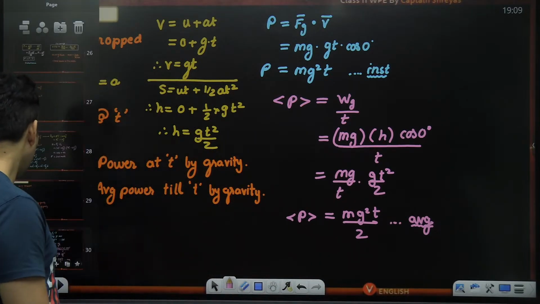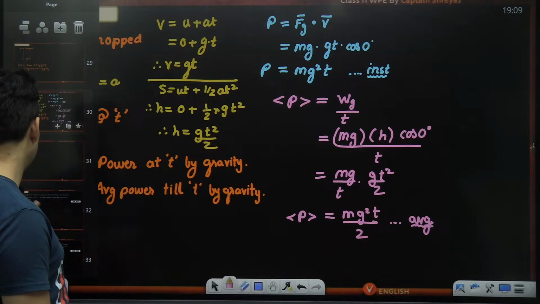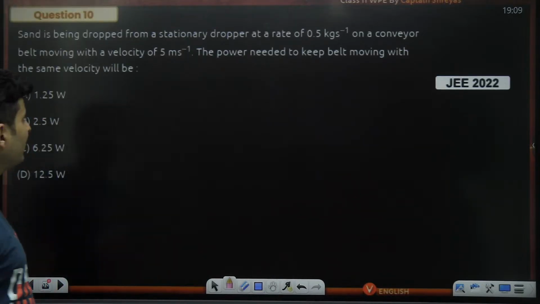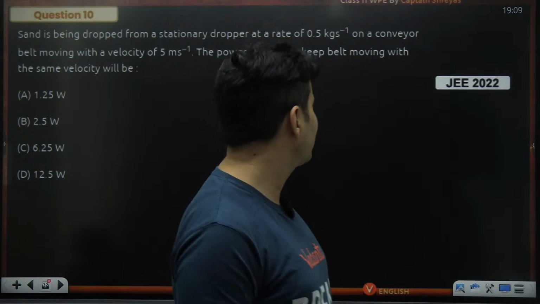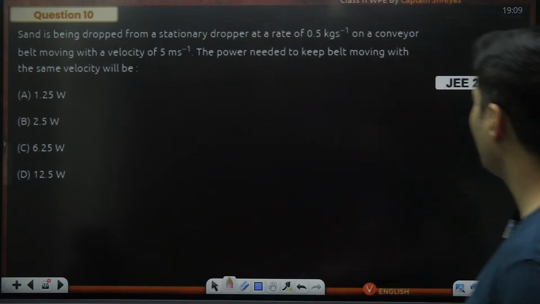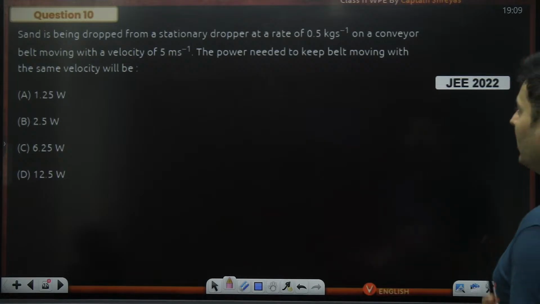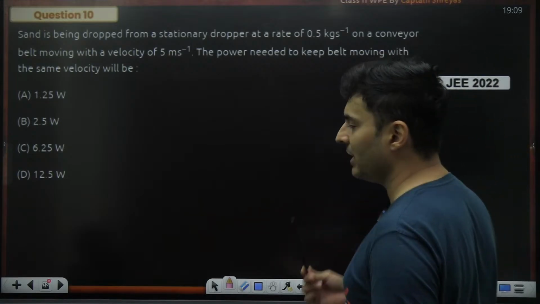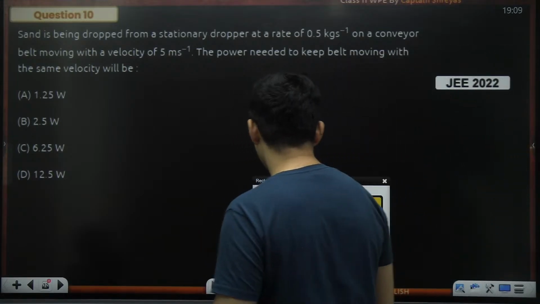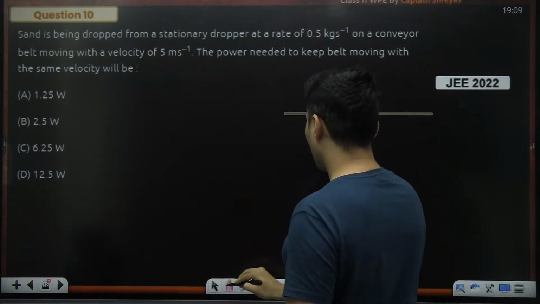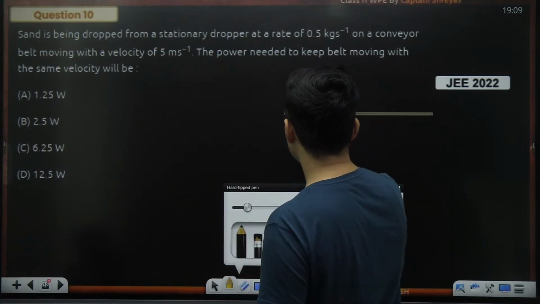Okay, great. Let's do some more questions coming up on your screen, and here it is. All right. Sand is being dropped from a stationary dropper at some rate of 0.5 kg per second on a conveyor belt moving at some speed. The power needed to keep the belt moving with the same speed will be. Okay, let's see and understand what this question actually means. There is a belt, okay, and you are dropping some sand.